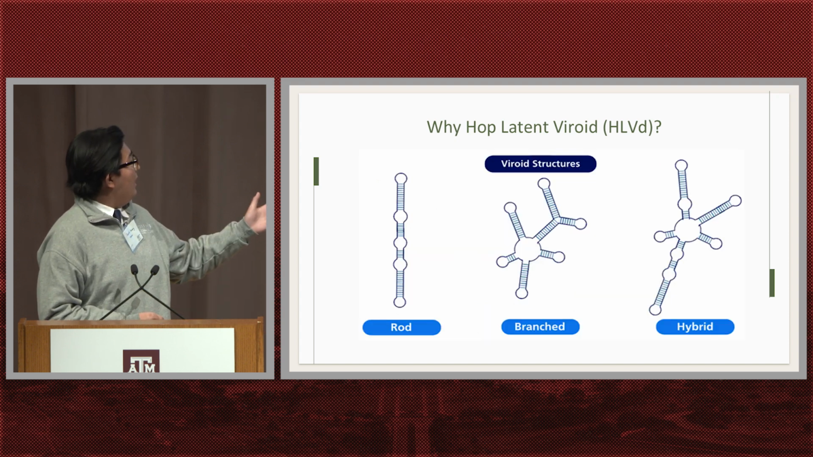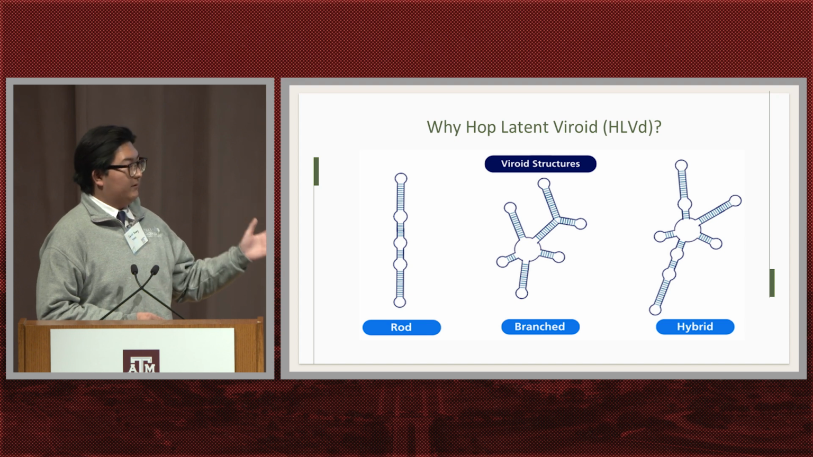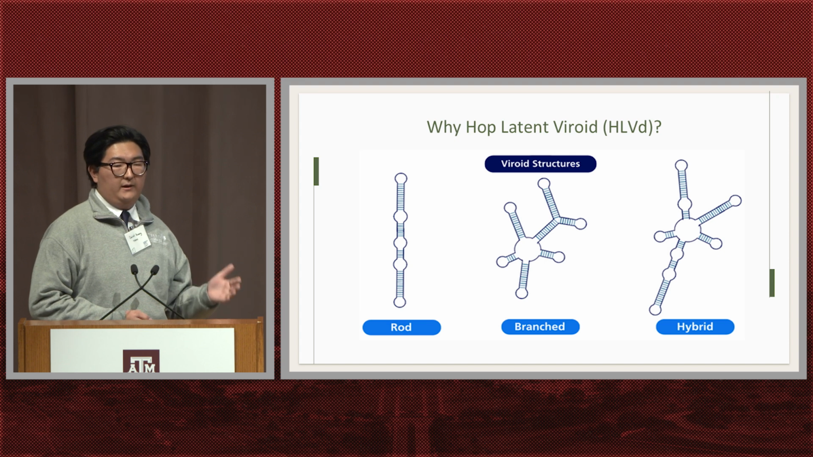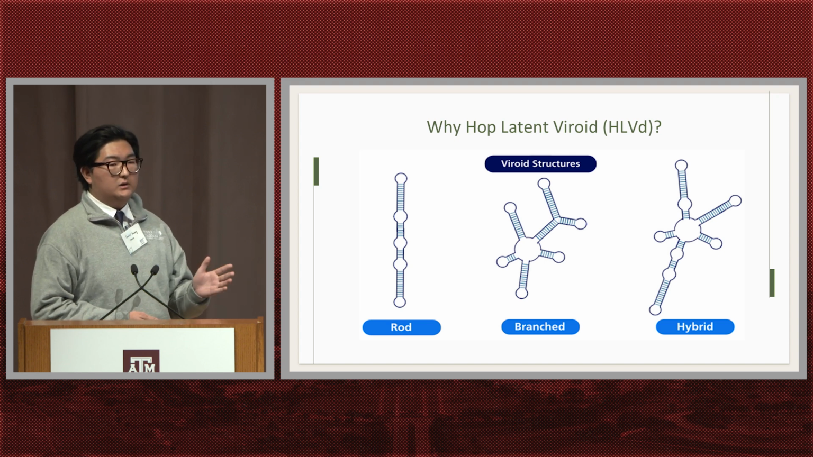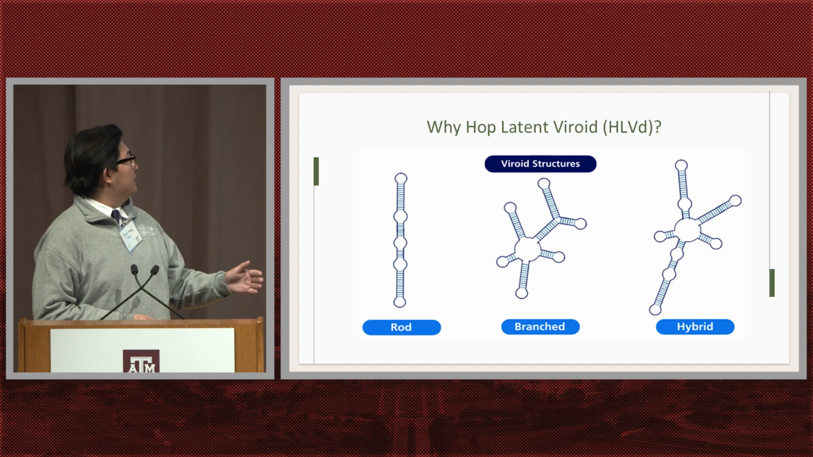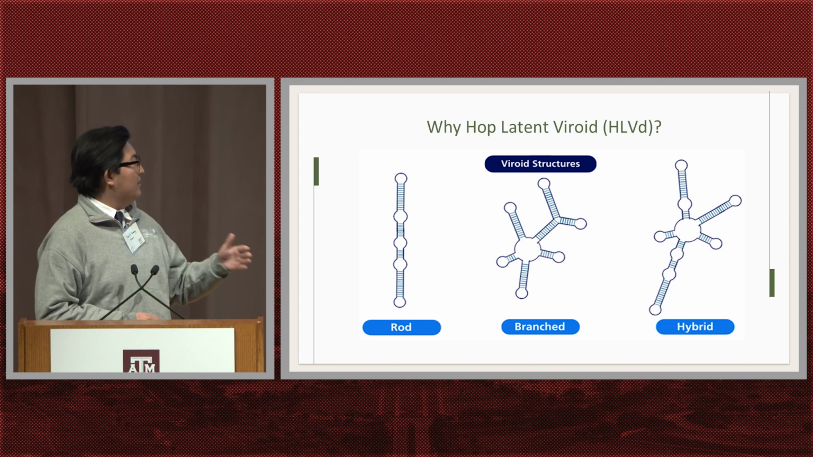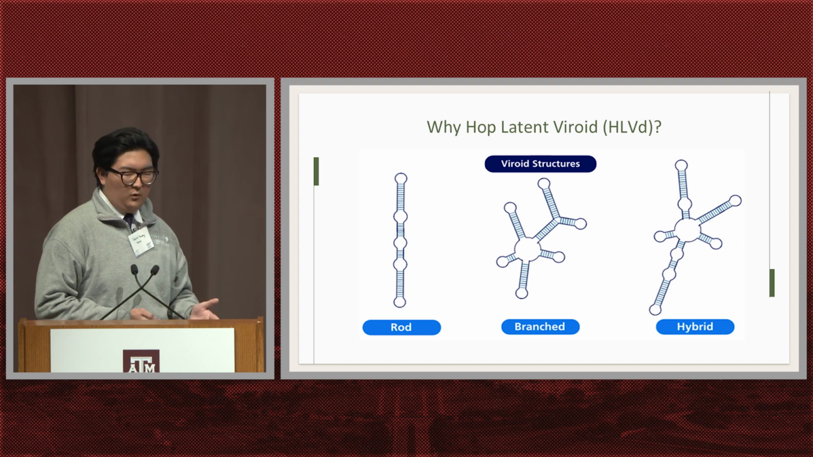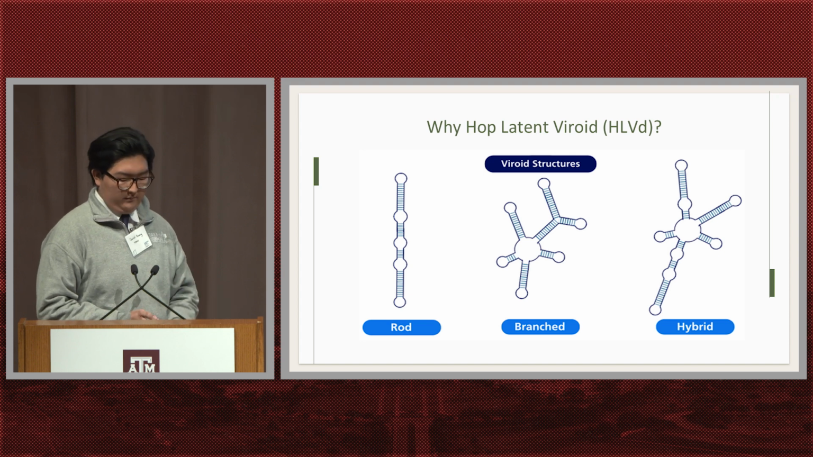Further along, viroids have multiple different structures, which include rod, branch, and hybrid. Something unique about hop latent viroid is that it can change its structure throughout its maturity. One week it could be rod, and a couple of weeks later it could be branch or hybrid, which makes it even harder to contain.